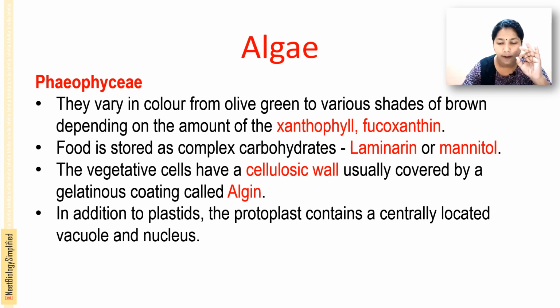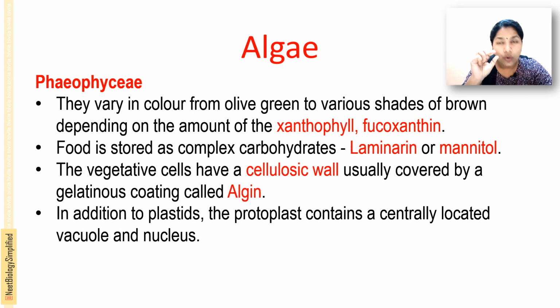That is, chlorophylls a and c are there. So that is why they range from olive green to various shades of brown. The reason is that the amount of xanthophyll and fucoxanthin determines whether it will be olive green or shades of brown color. That is depending on the amount of xanthophyll or fucoxanthin present.